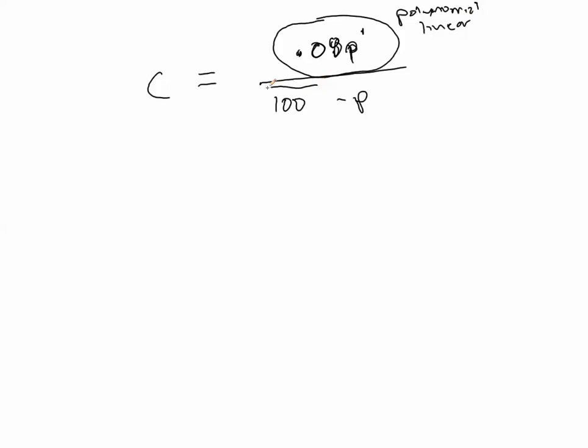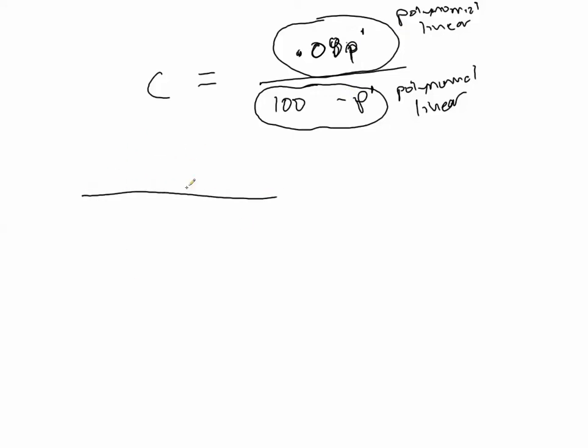And same thing down here. 100 minus p, well, that's a polynomial because anytime I see a variable, the variable has an exponent of 1, or it's a positive whole numbered exponent. And this is a linear polynomial as well. So we know that this thing is, by definition, a ratio of two polynomials. It's a division of two polynomial functions. Okay, so we know this thing is a rational, and we'll begin to kind of just analyze.